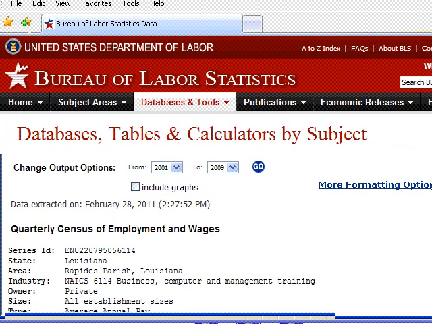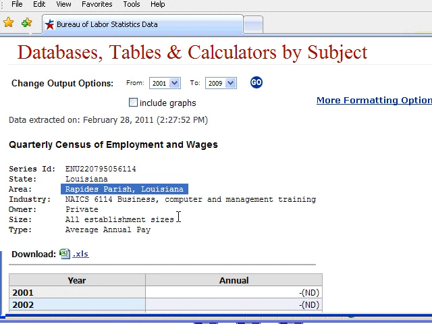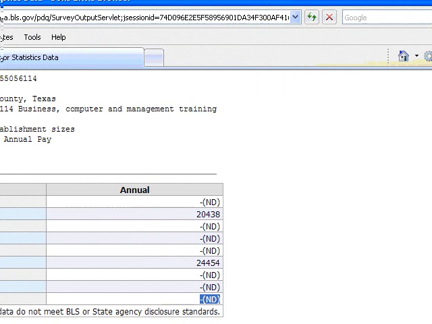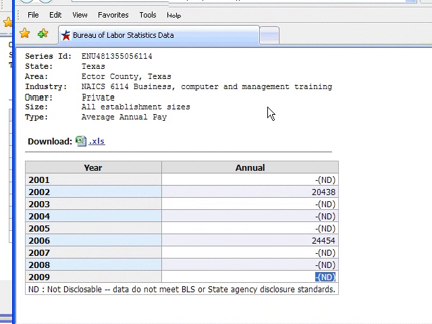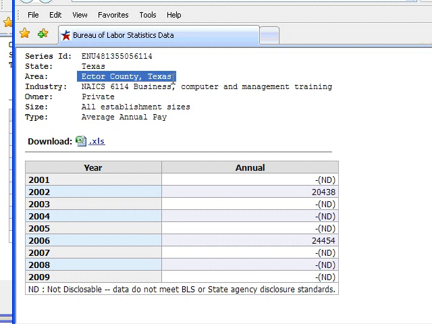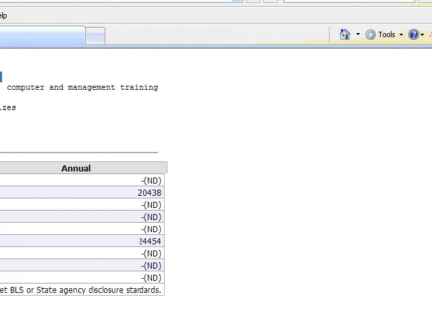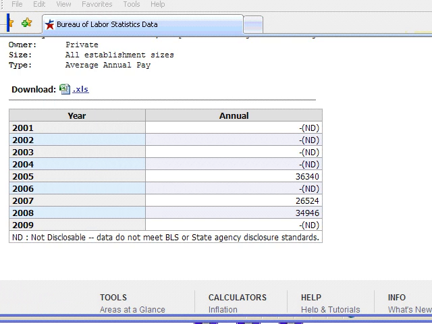All right, so now we're looking at the same thing for Rapides Parish. And you notice that the salaries, this is 34,000. This guy was 24,000. So the answer is probably in Ector County, Texas, Don Yates would take a pay cut if he went there. And it's not based on what I'm making now, it's based on the fact that this county makes about a third of what Rapides Parish does.